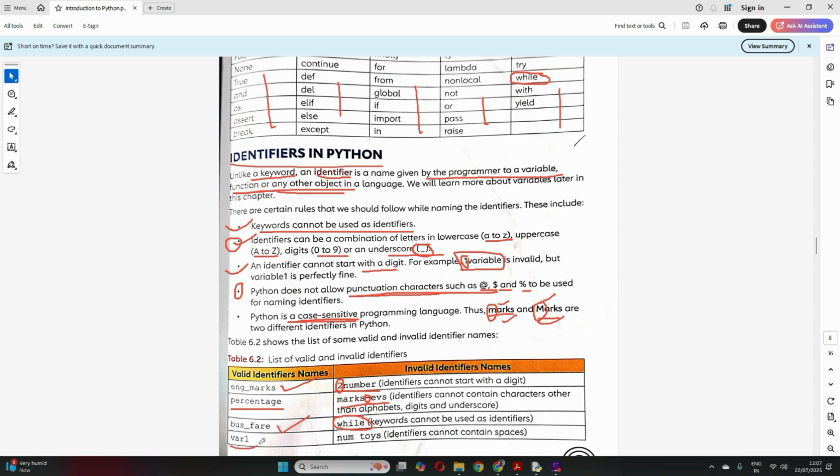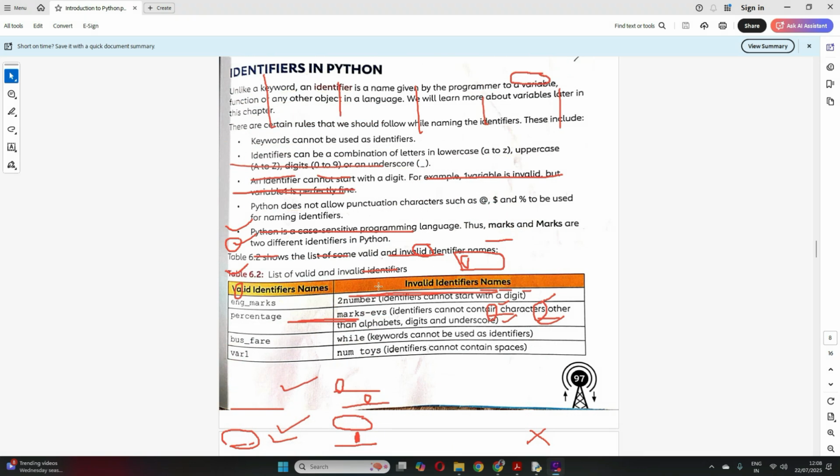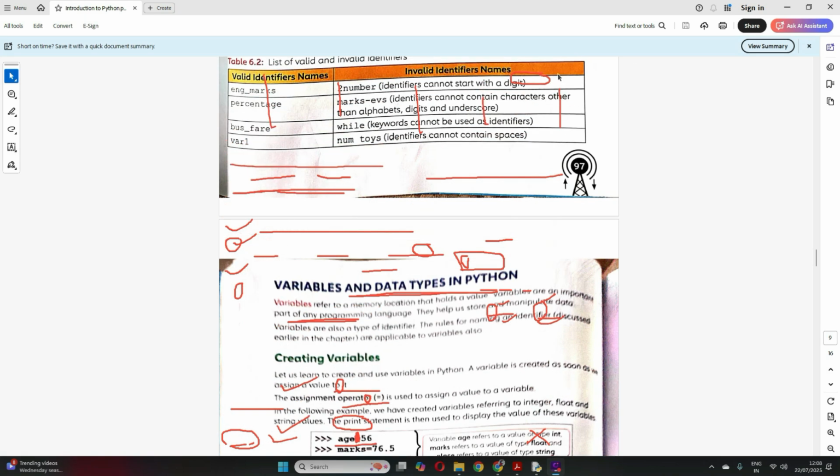Clear? Now var1, this is again a valid identifier. You have a character and then a digit, so no problem. But this num space and then toys, is this valid? No, you cannot have a space in between, so this is an invalid identifier. Is it clear? I hope the identifiers are clear to all of you. Any doubt? No? Now we'll move on to variables and data types.